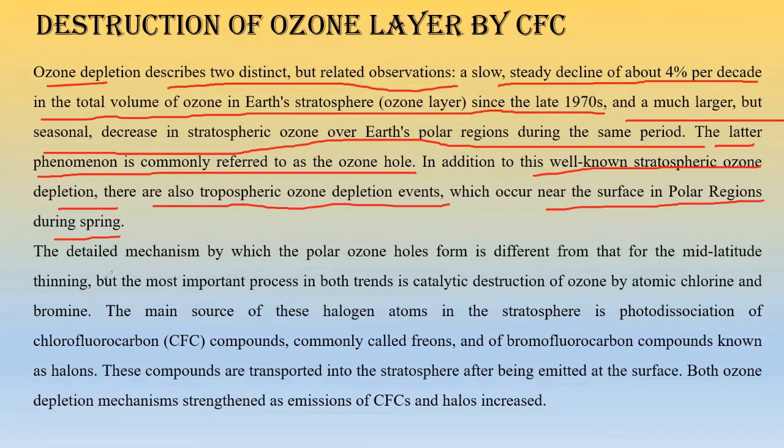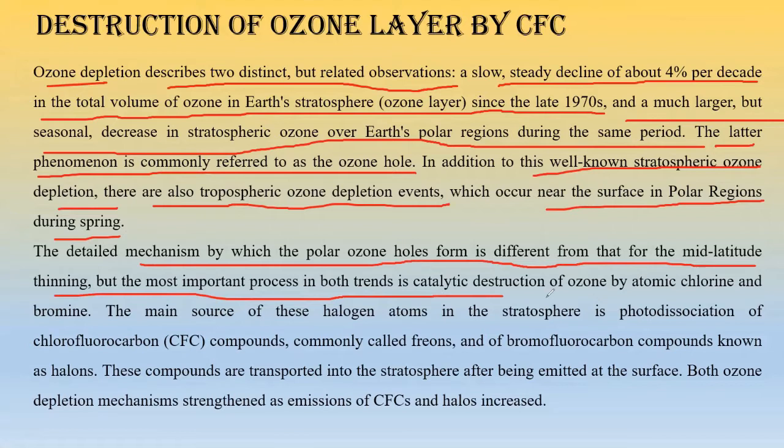The detailed mechanism by which the polar ozone hole is formed is different from that of the middle altitude thinning, but the most important process is the catalytic destruction of ozone by the atoms of chlorine and bromine. Now this particular thing is very important for us. It is saying that there may be multiple reasons for the depletion of the ozone layer, but the main reason is the catalytic destruction of ozone by atomic chlorine and bromine. Actually, it is not atomic, it is free radical. Okay, chlorine free radical and bromine free radical.